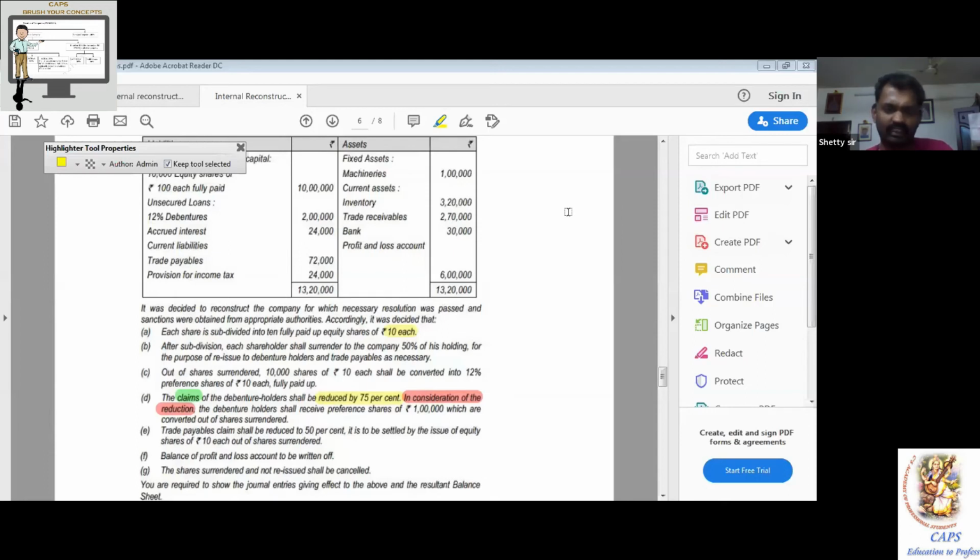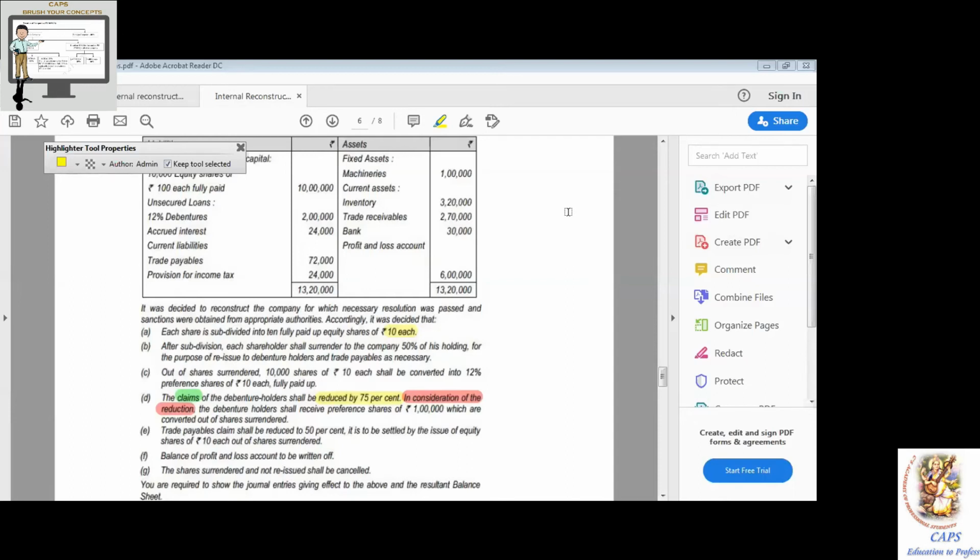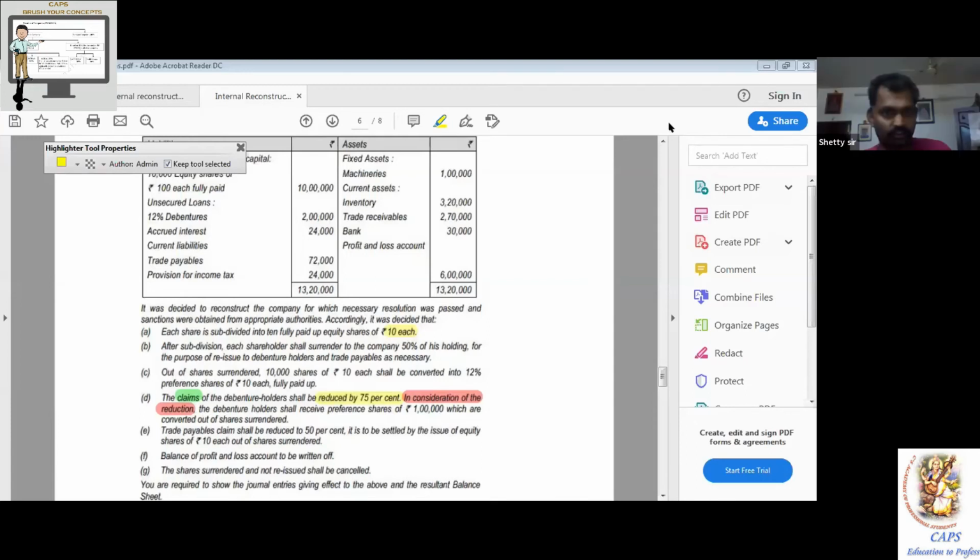Next, keep your pen down. Literally keep your pen down. Read point number E. We're going to do it now. Trade payables claim shall be reduced to 50%. It is to be settled by the issue of equity shares of rupees 10 each out of shares surrendered. Read again. Trade payables claim shall be reduced to 50%. It is to be settled by the issue of equity shares of rupees 10 each out of shares surrendered. One of you read again.